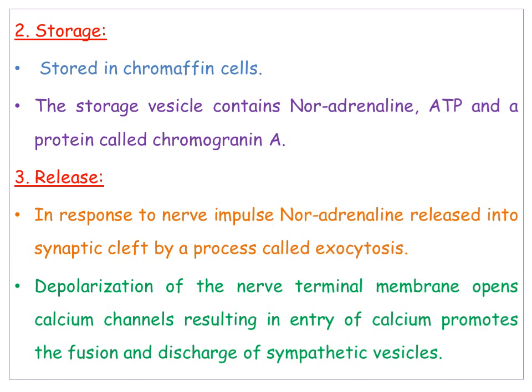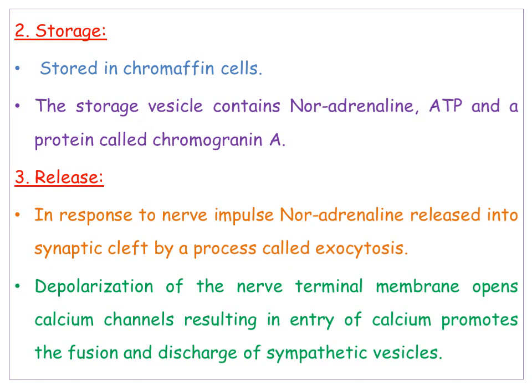And after biosynthesis, the next step is storage. Whatever synthesized noradrenaline is stored in the presynaptic nerve terminal in specified cells. We can name them chromaffin cells. In chromaffin cells, the noradrenaline is stored as a tricomplex along with ATP and a protein called chromogranin A until it undergoes release into the synaptic cleft.